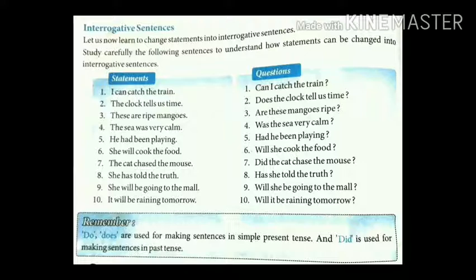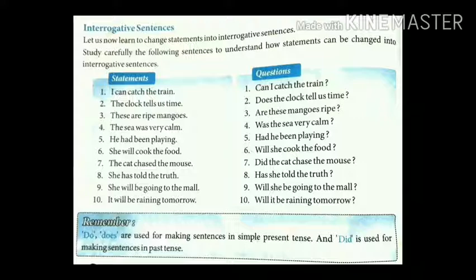To make the question, you have to interchange the place of the subject and the helping verb or modal auxiliary. Here in this first sentence, can is the modal auxiliary, so we interchange the modal auxiliary's place with the subject's place. Making the question: can I catch the train?